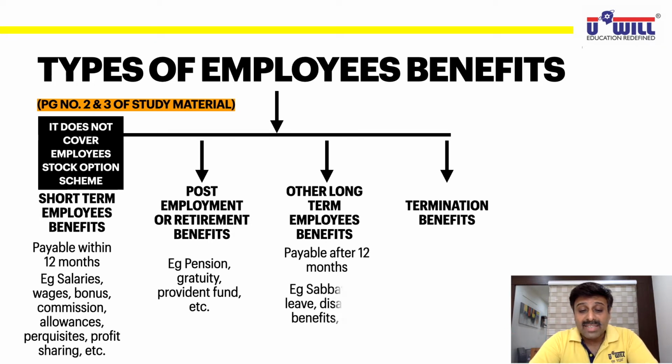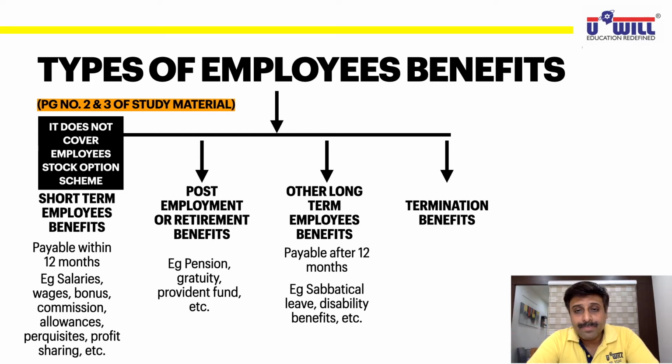Other long-term benefits are, for example, sabbatical leave. Now what is this sabbatical leave? Understand it. Sabbatical leave means the employee goes on a leave for a fairly long period of time, in a manner that when he comes back, it will benefit the organization itself. I repeat: you go on a leave for a fairly long period of time, but in a manner that when you come back, it will benefit the organization itself.